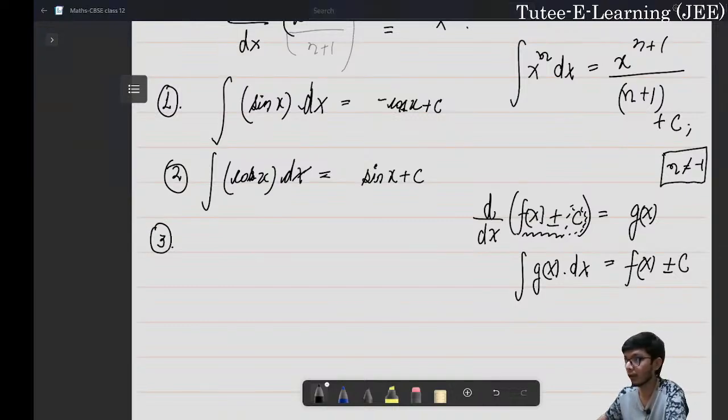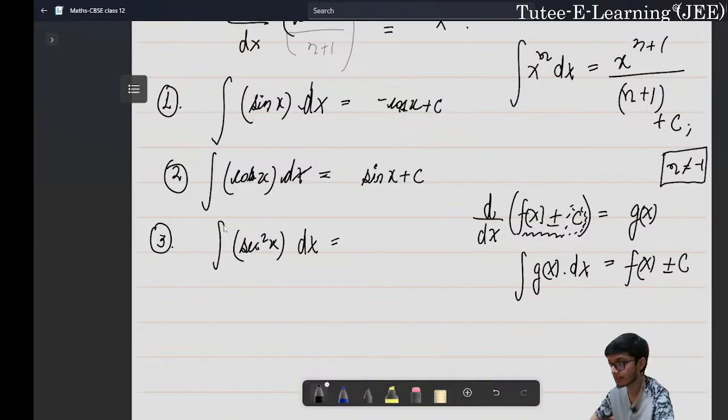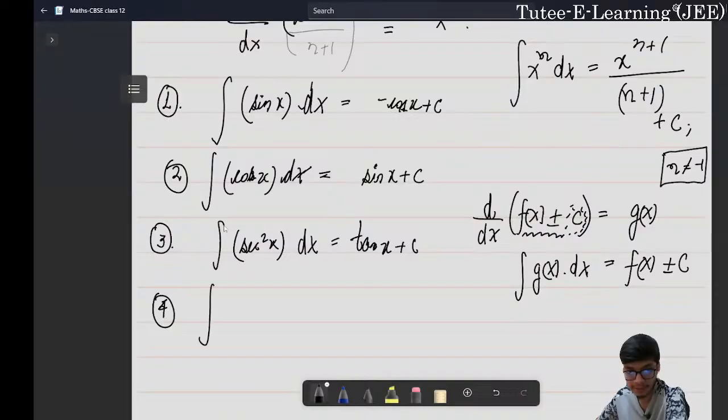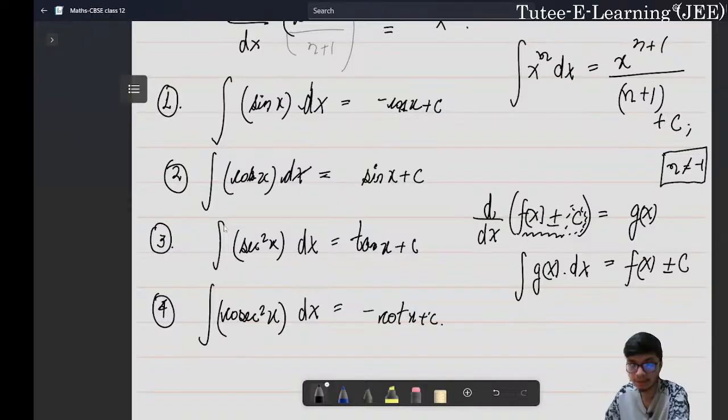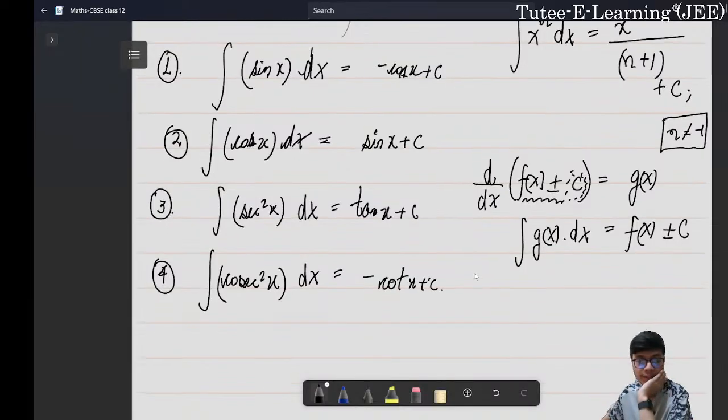Or maybe that you all have to remember, okay. And let us take up secant square x, okay. So integration of secant square x is quite simple because we know differentiation of tan x becomes secant square x, right? Similarly, integration of cosecant square x dx is basically equal to minus of cot x plus c, right?